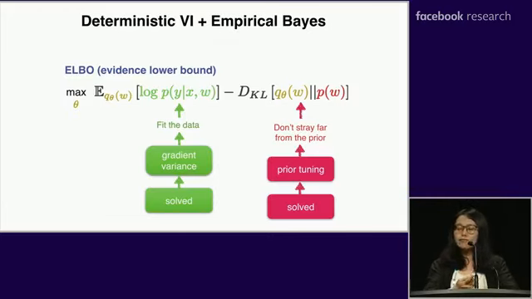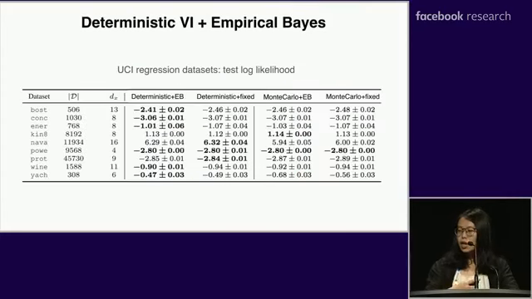So far I've just shown that we successfully solved these two challenges with respect to the two terms in the ELBO using deterministic variational inference and empirical Bayes. Here, we show this quantitative comparison between empirical Bayes and fixed prior, as well as deterministic and Monte Carlo variational inference. We can see deterministic variational inference plus empirical Bayes outperforms the other methods for almost all the data sets.